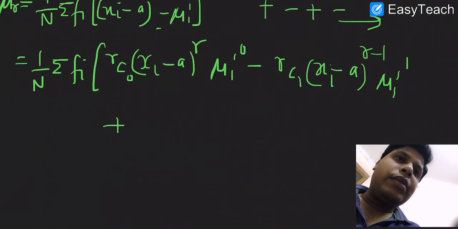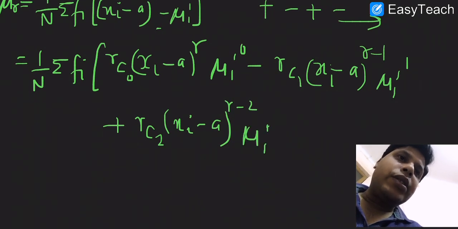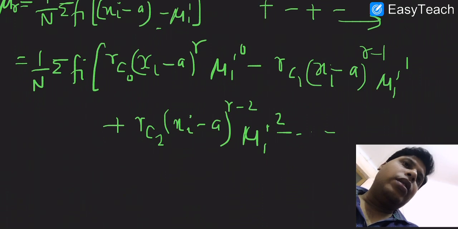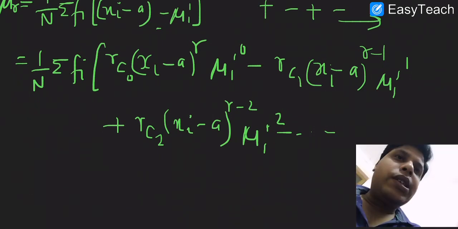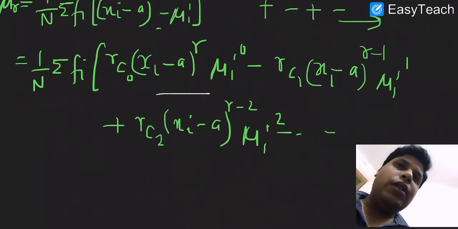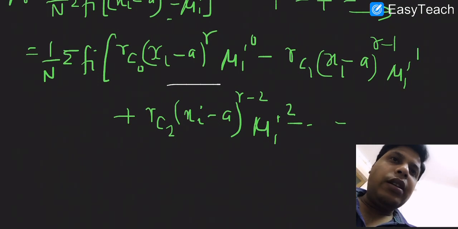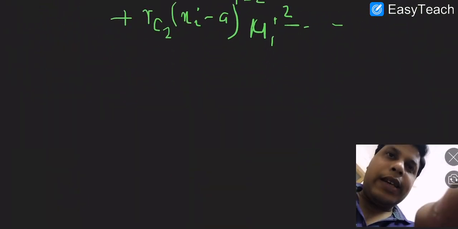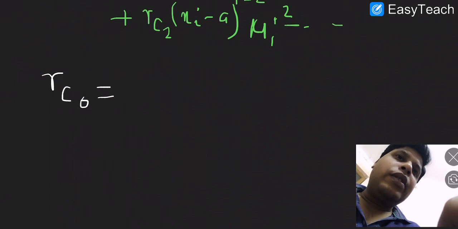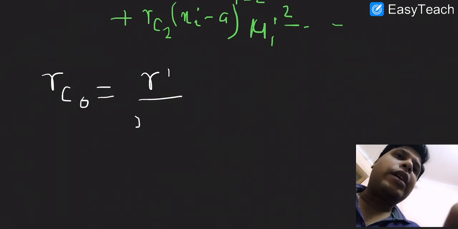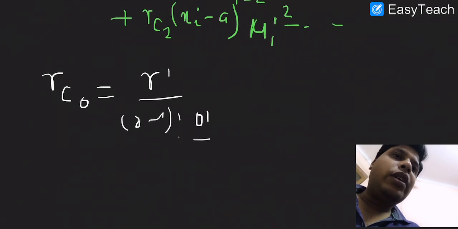So we got this expression, and we should know that rC0 equals r factorial upon r factorial into 0 factorial, and we know that 0 factorial is 1, so rC0 equals 1.